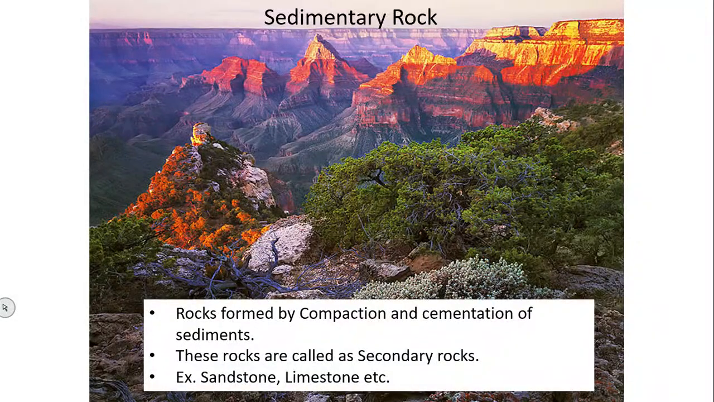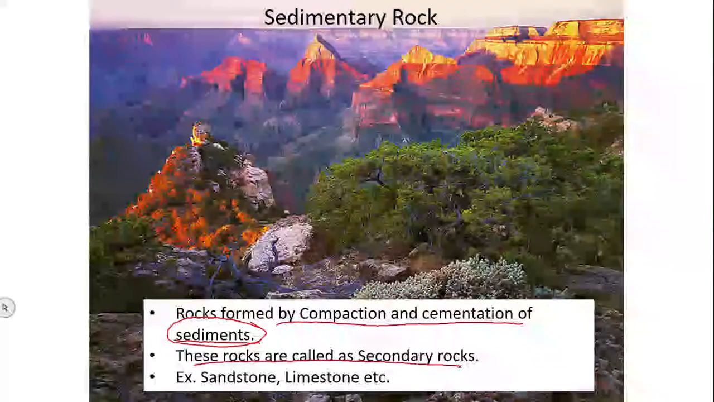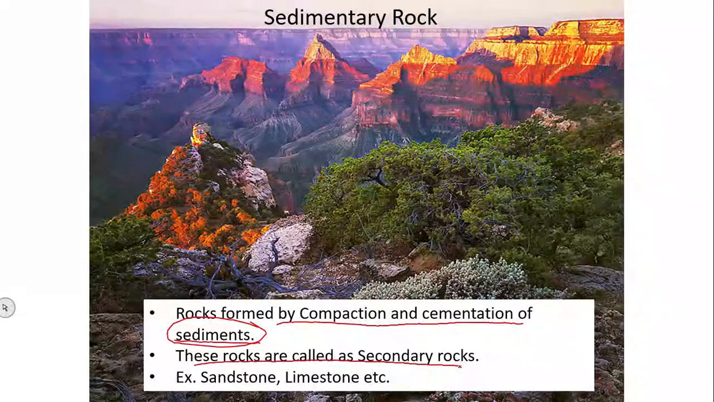Okay. Now, the next type is sedimentary rock. Sedimentary rocks are formed by compaction and cementation of sediments. What are sediments? In the next slide I will explain. These rocks are considered secondary rocks because they are formed from already present rock. Already present rock will weather and form sediments. I will explain in the next slide, do not worry. The examples are sandstone and limestone.